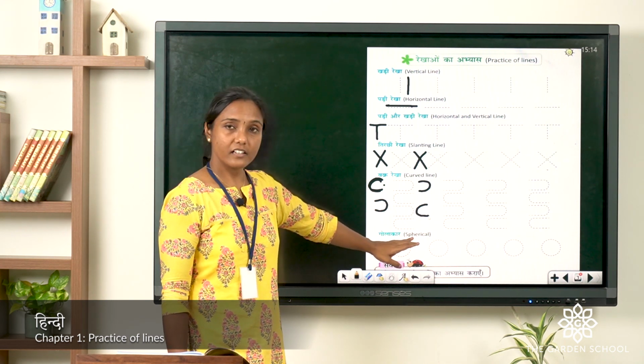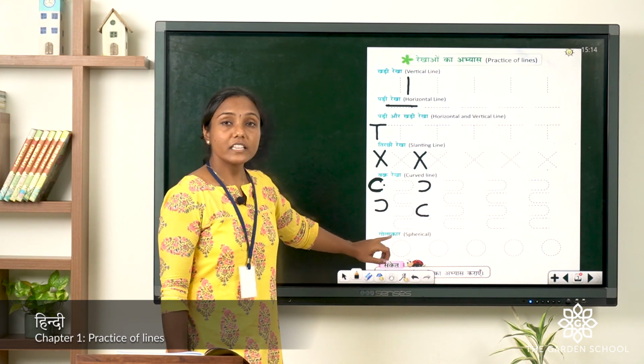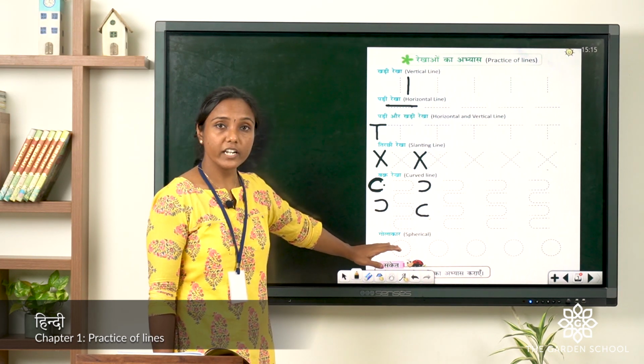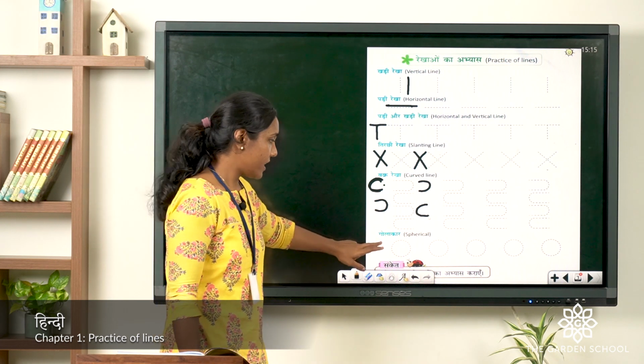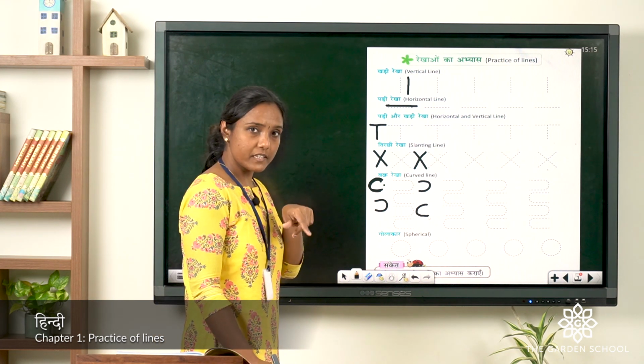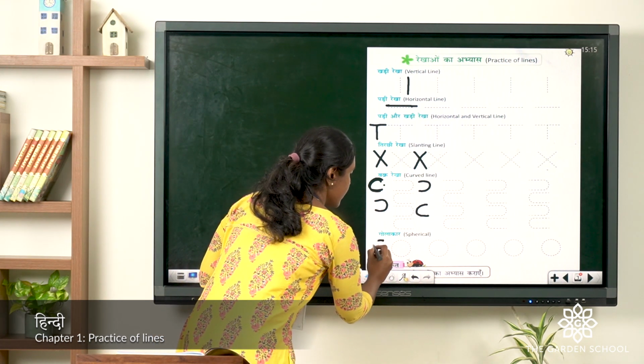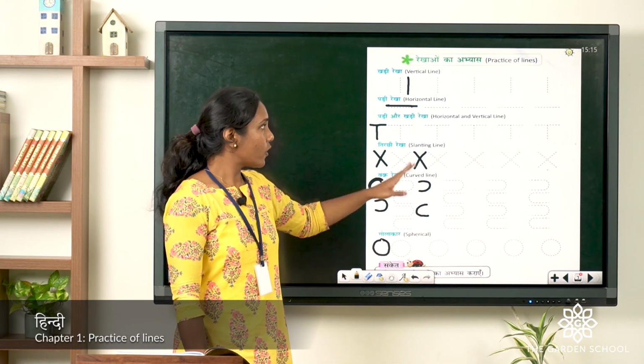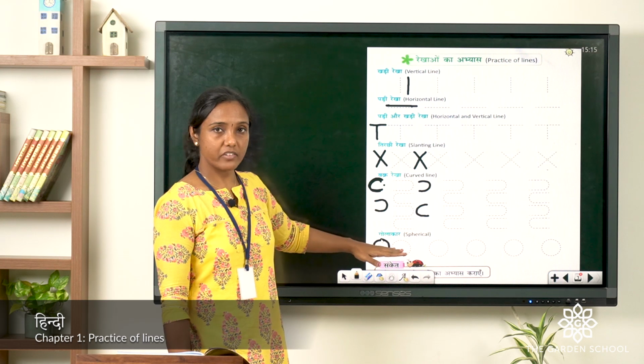Now, let's see. It's spherical. And we call this spherical Golakar. In Hindi, we call it Golakar. How is it? It's just a simple circle. See? This is the shape. So, these are the lines which we have learned.